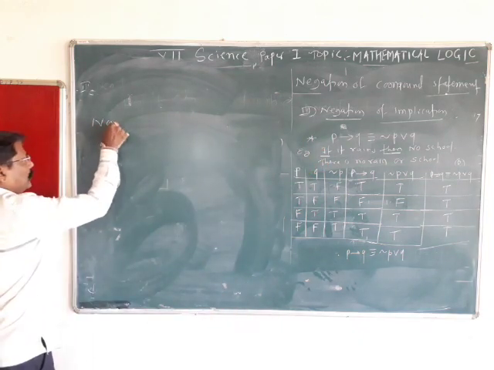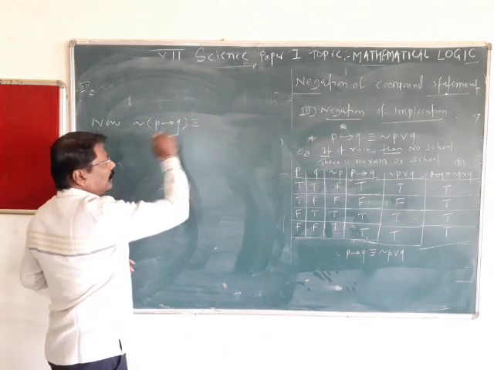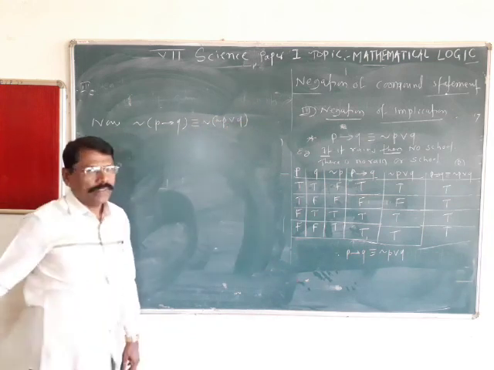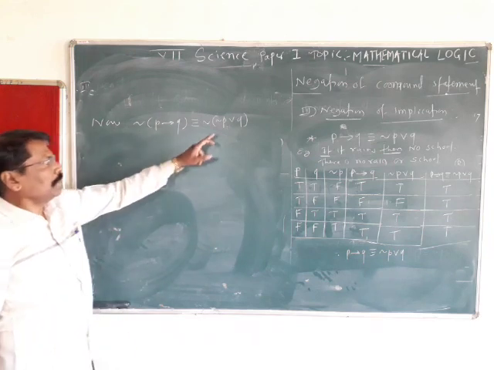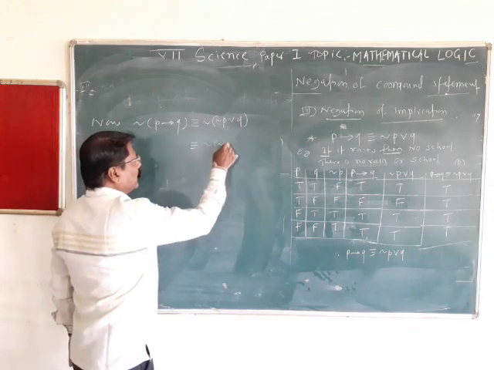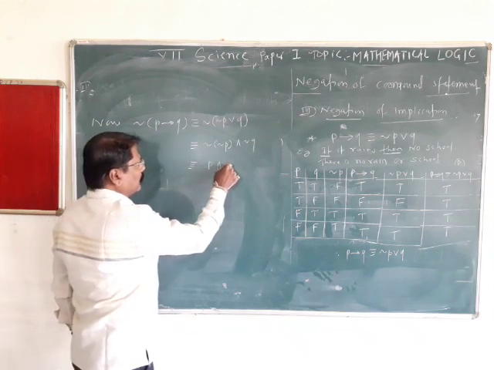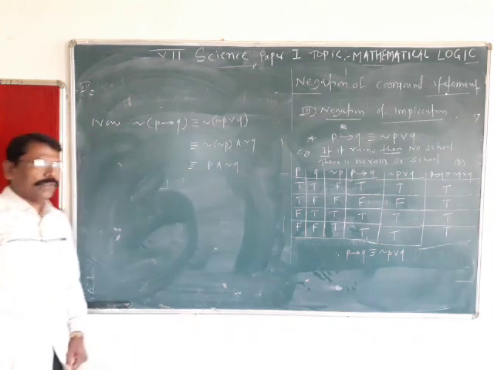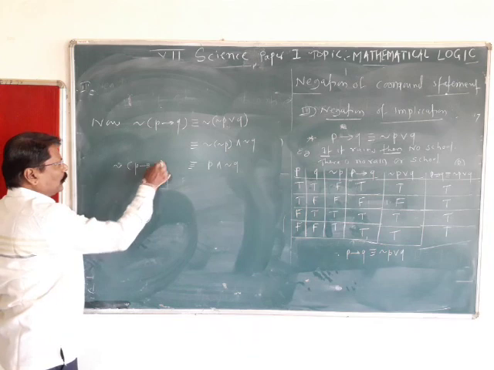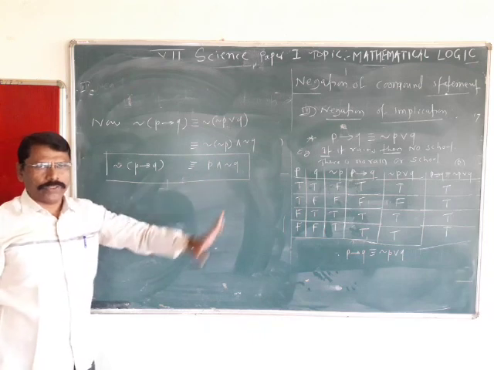Now, negation of P implies Q is equivalent to negation of (negation P or Q). And just like you know that negation of a disjunction is nothing but negation P and negation Q, this is nothing but P and not Q. You know that De Morgan's law is from set theory. So therefore, P implies Q can be written, and the negation of it is P and not Q.